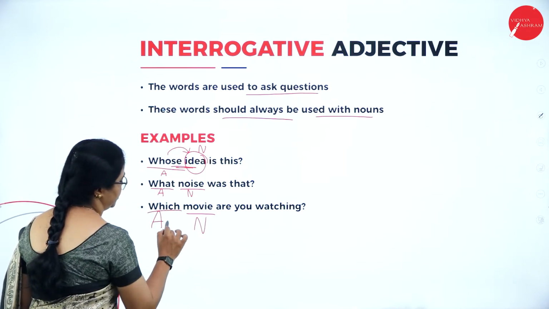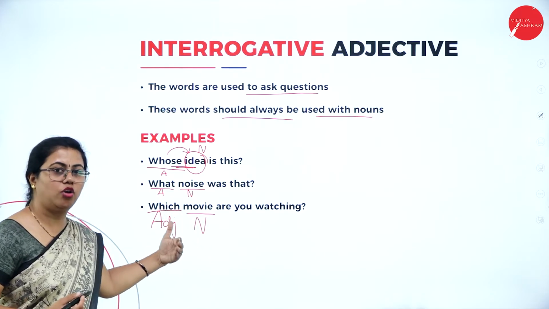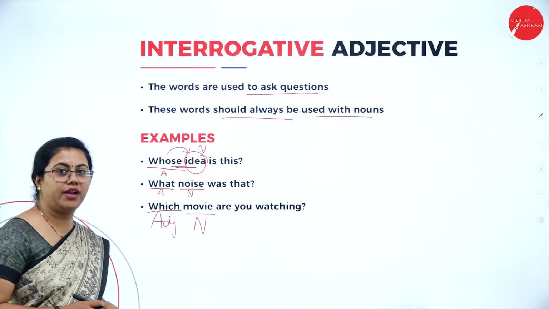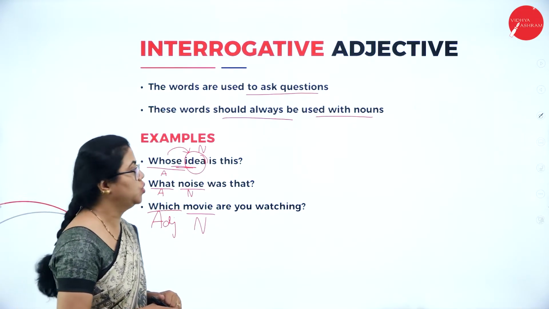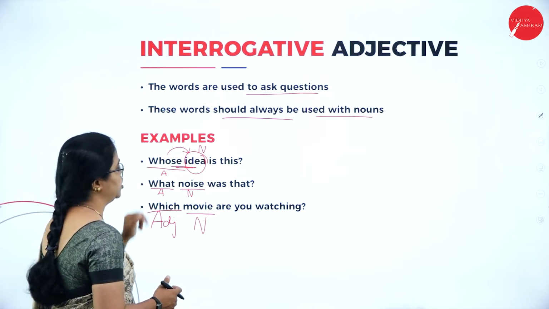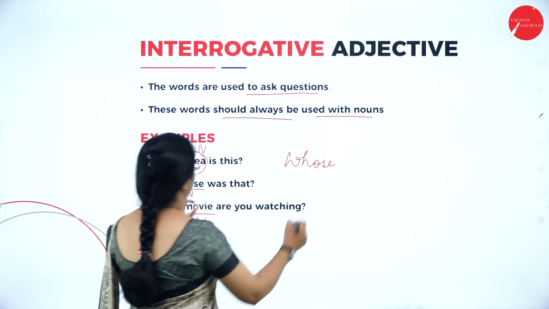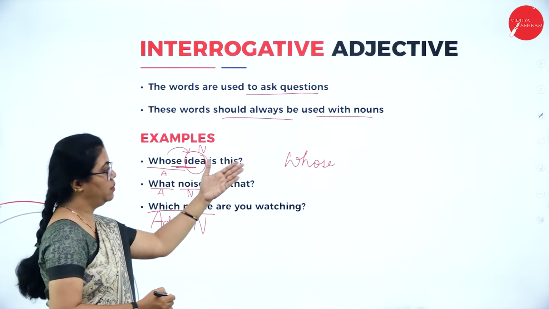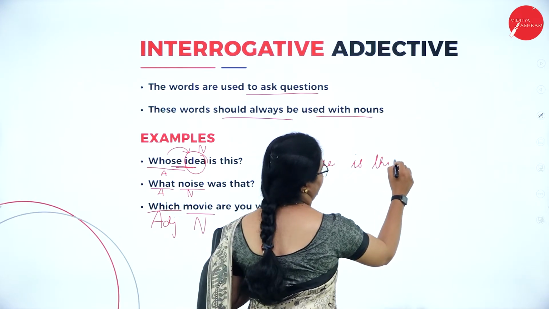This is an adjective. Okay, let me tell you the difference between an interrogative pronoun and an interrogative adjective because you tend to get confused between those two. So let me just make a small correction in this sentence only. Okay, suppose I say whose, I have used whose idea is this, but I am going to make a small change here. Whose is this idea?